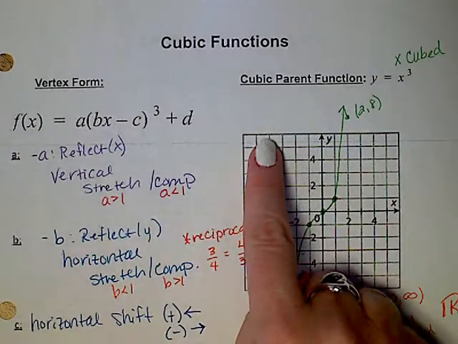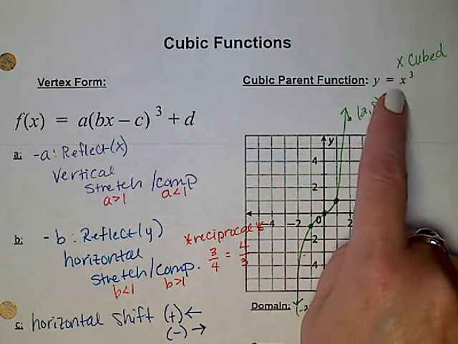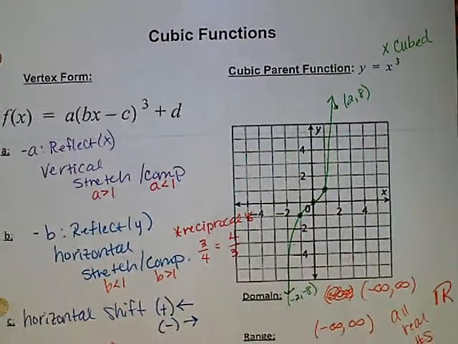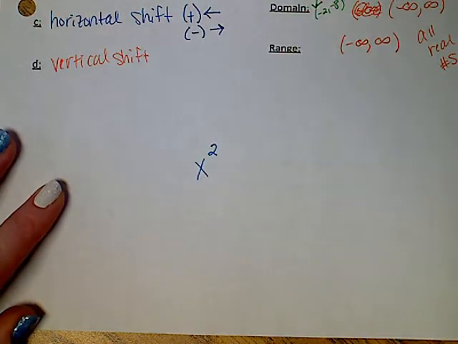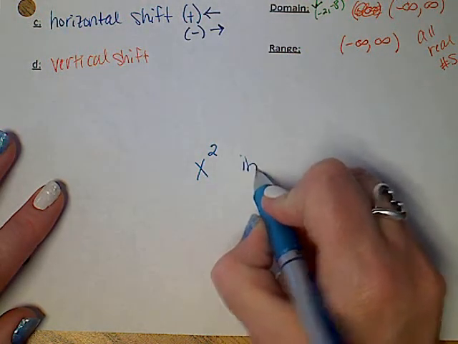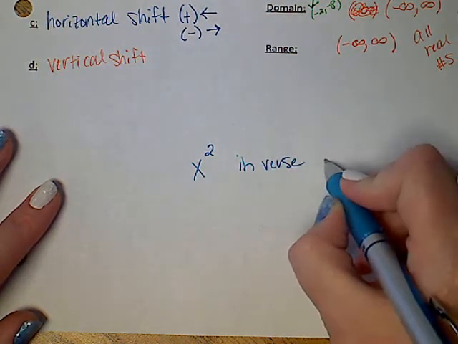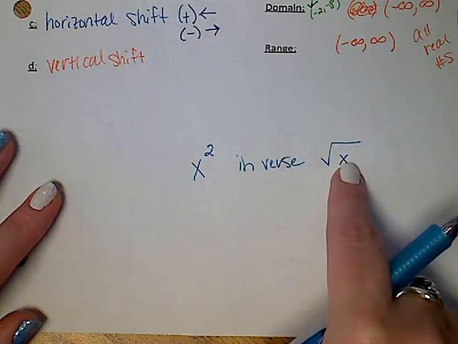This is a cubic or cube function. Either way, you can say cube or cubic. But when I read this, this is y equals x cubed. Before I turn it over to the back, let me do a little bit of something you don't need to write down. We had x squared, which was a quadratic function. And mathematically, if I wanted to do the inverse of x squared, then I would say the square root of x. They were inverses, squares and square roots.